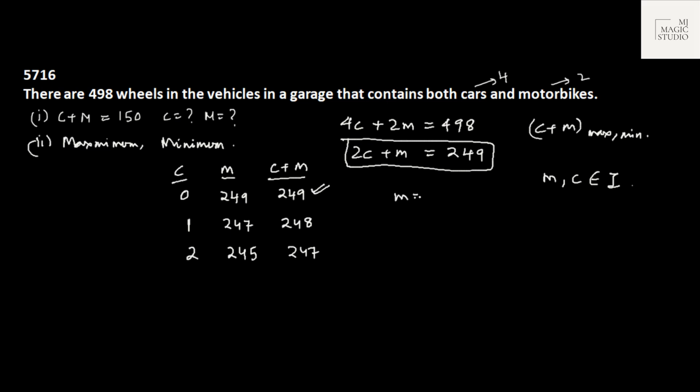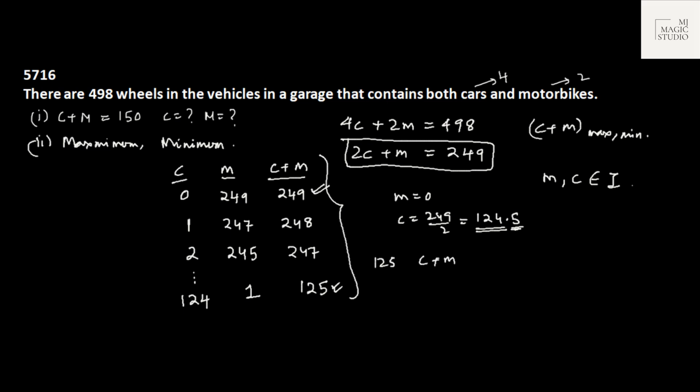Try to make m 0. If I make m equals 0, c would be 249 by 2, that is 124.5. We cannot have half a car with us, so c would be restricted to 124. So when c is 124, m is equal to 1, total would be 125.